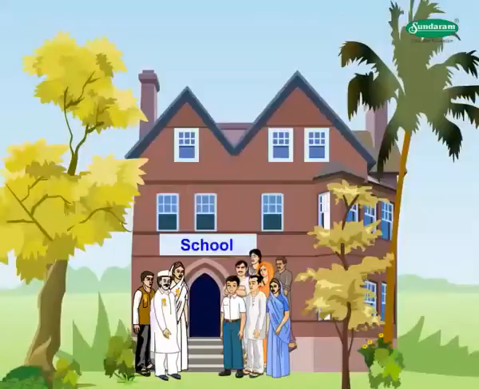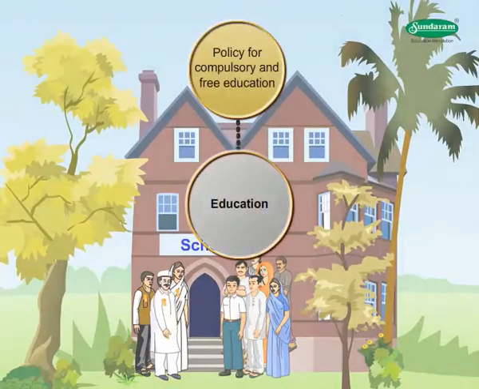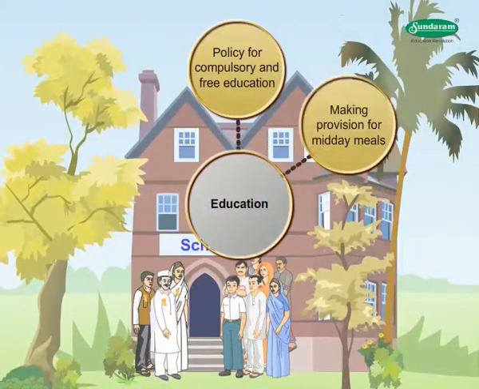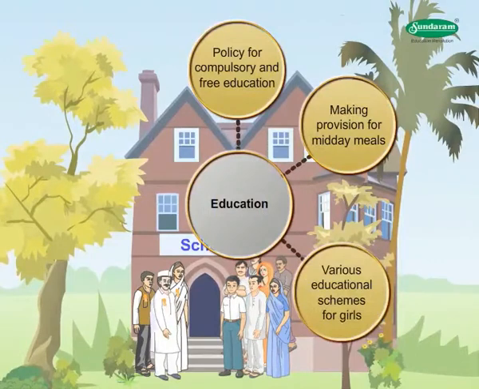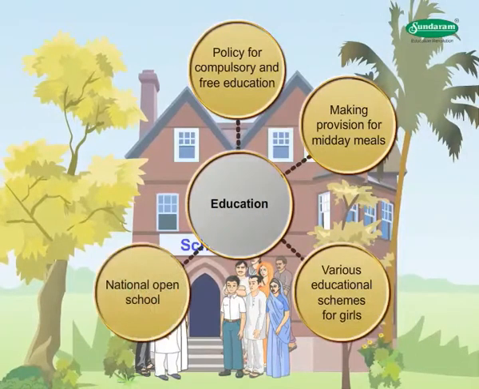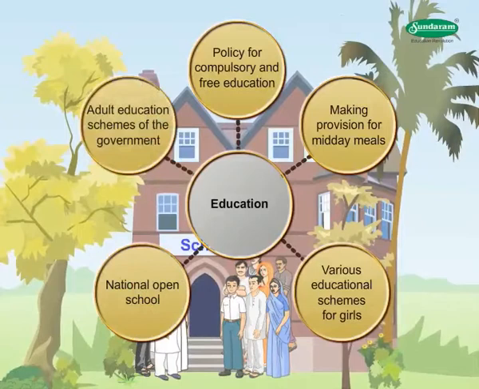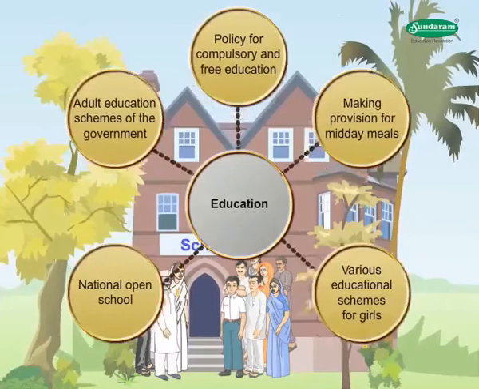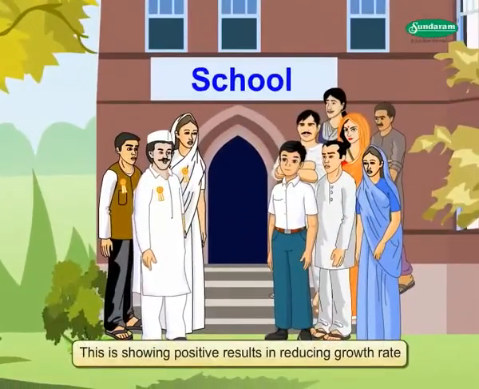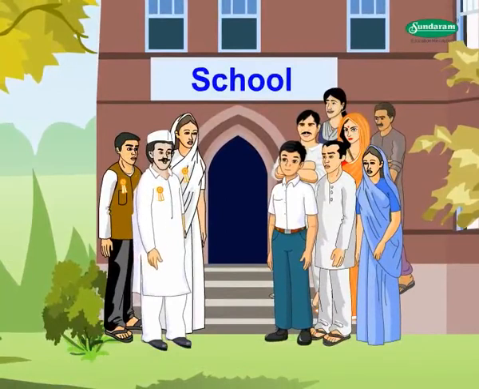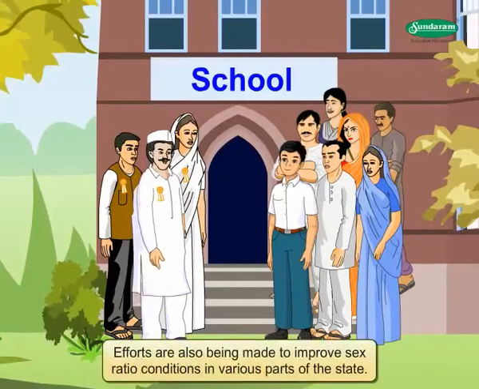The future. The policy for compulsory and free education, provision for midday meals, various educational schemes for girls, National Open School, and adult education schemes of the Government of Maharashtra have resulted in progress in education. This is showing positive results in reducing the growth rate and checking migration from rural to urban areas. Efforts are also being made to improve sex ratio conditions in various parts of the state.